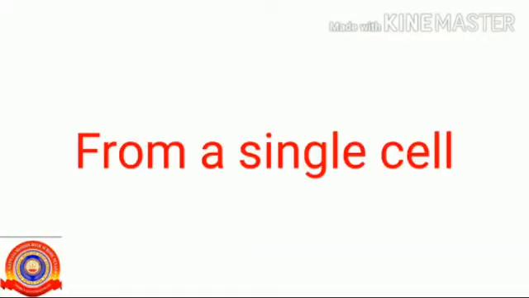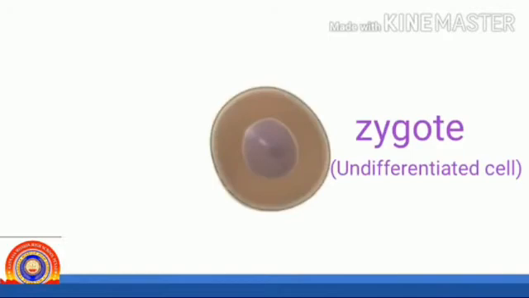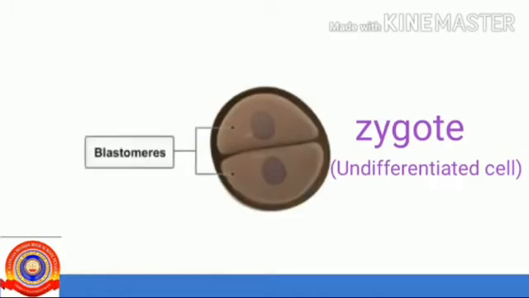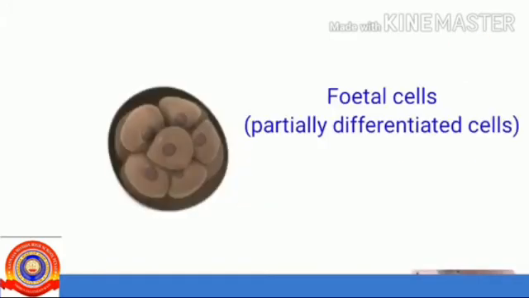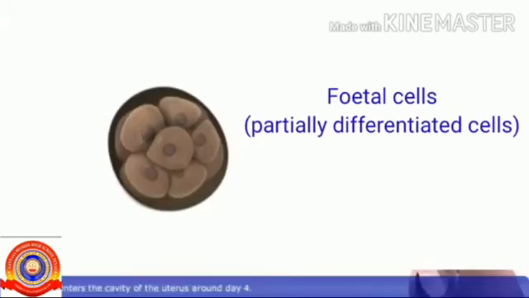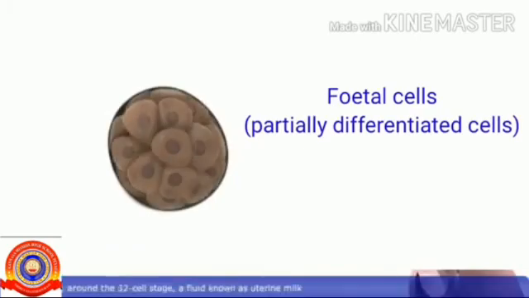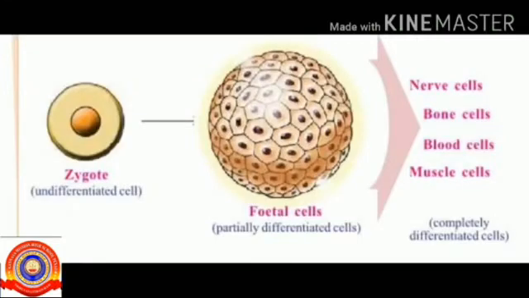From a single cell, our body is developed from a single cell called zygote. This is an undifferentiated cell. The zygote undergoes continuous divisions and forms the fetal cells. The fetal cells are partially differentiated cells. The cells have similar structure, size and content, form groups and perform similar or specific function.